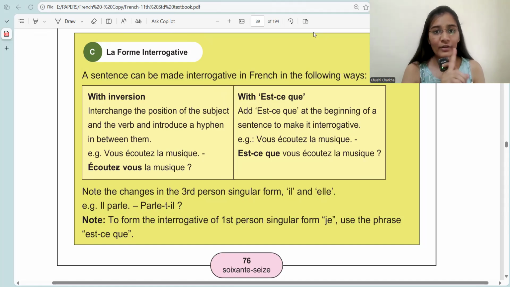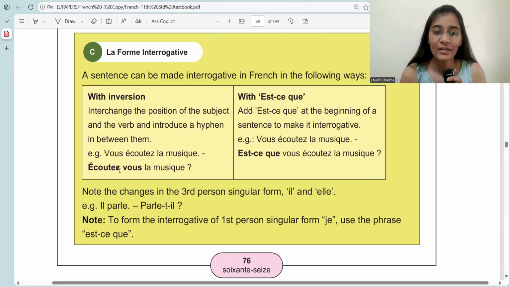For example, the first sentence was Vous écoutez la musique. So you listen to the music. This is a plain sentence. This is an affirmative sentence. So while making it into the interrogative form, I'll invert subject and verb. So I'll change it. It will become what? Verb and subject. It will be écoutez-vous la musique and between it here is the hyphen. This is some typing mistake. Hyphen is typed on the Z itself. Okay. Écoutez hyphen vous la musique.